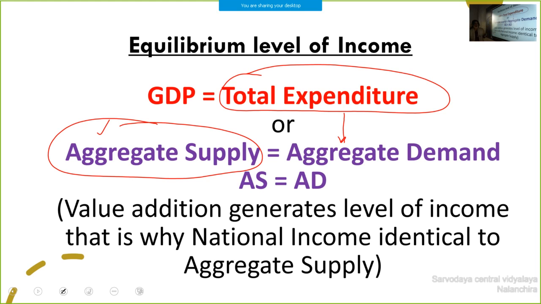Then in the national income lesson we studied that value addition generates the level of income. That is why national income is identical to aggregate supply. You can note down all these points.